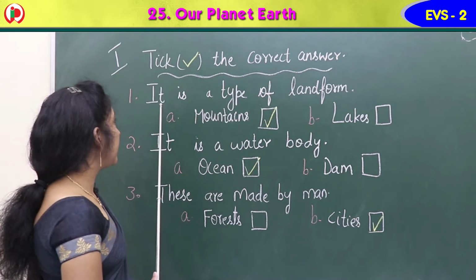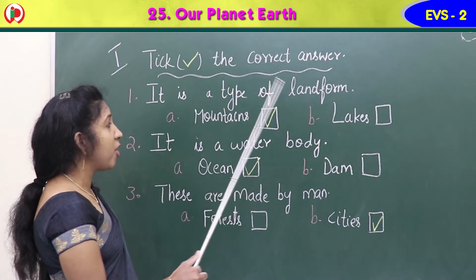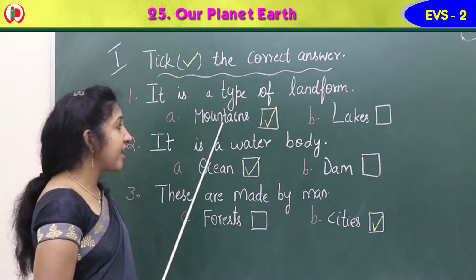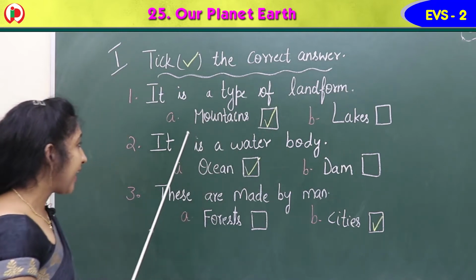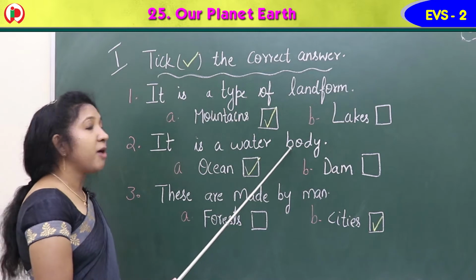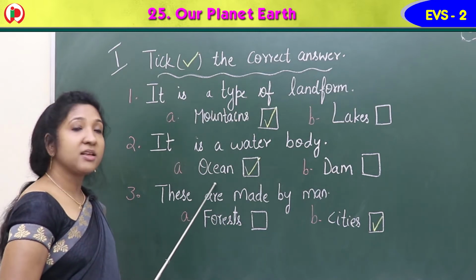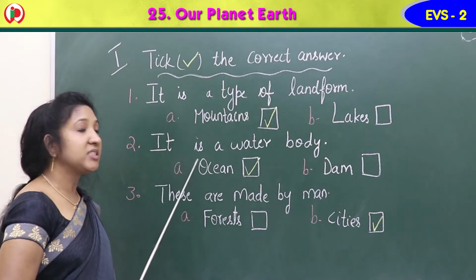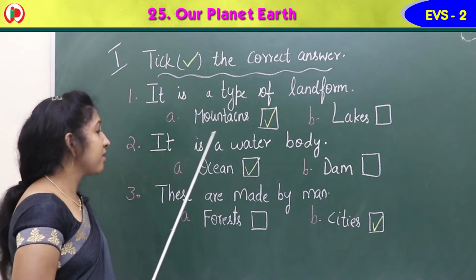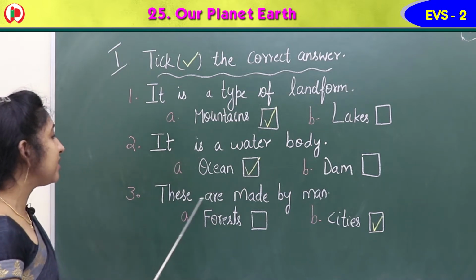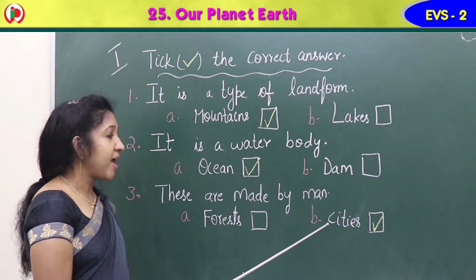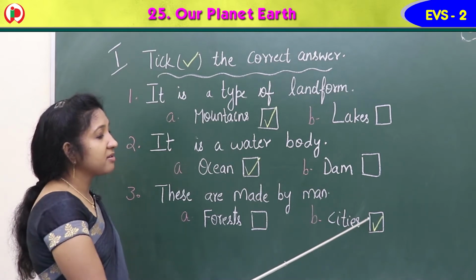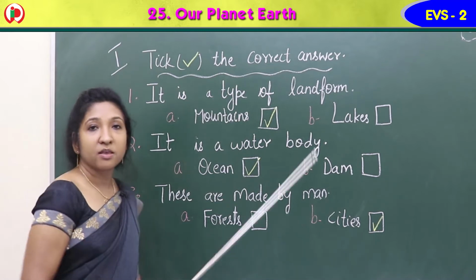So first one, it is a type of landform. Option A, mountains, is the correct answer. So give a tick mark here. Second, it is a water body. Ocean is a water body. Option A is the right answer. So tick here. Third one, the last one, these are made by man. Cities are made by man. Option B is the correct answer. So give a tick mark here. Okay?